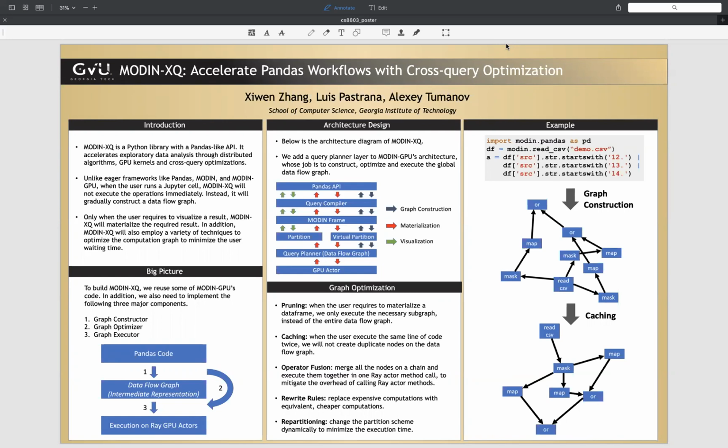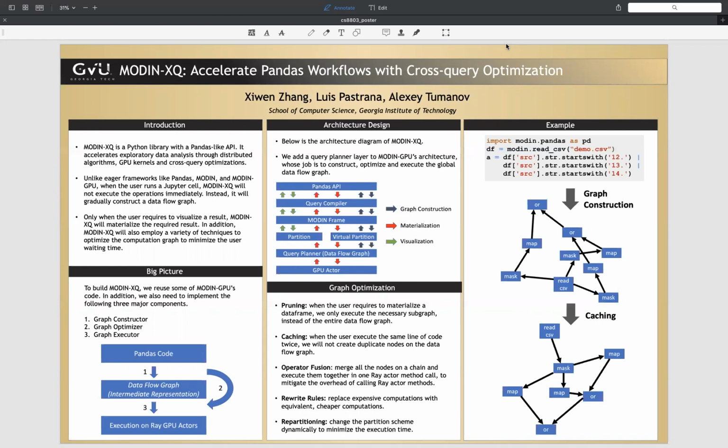Instead, it will gradually construct a data flow graph as the intermediate representation. Only when the user requires to visualize a particular data frame, MODIN-XQ will schedule the necessary computation tasks to materialize the required object. In addition, MODIN-XQ will also employ a variety of data flow graph optimization techniques to minimize the user waiting time. There are three major stages in MODIN-XQ's workflow: graph construction, graph optimization, and graph execution.